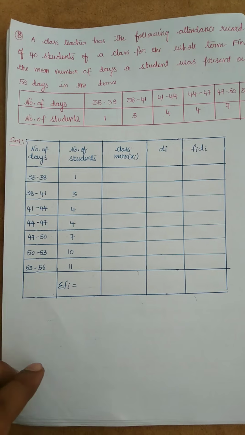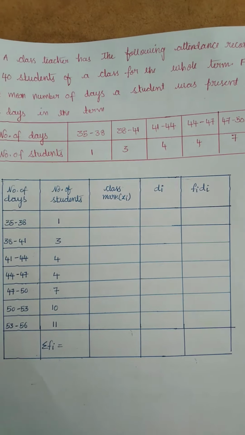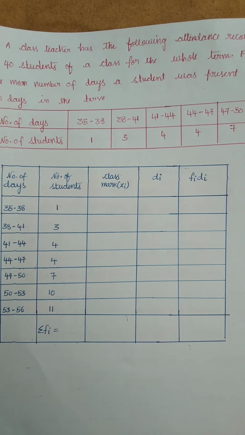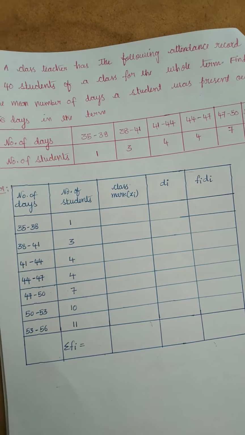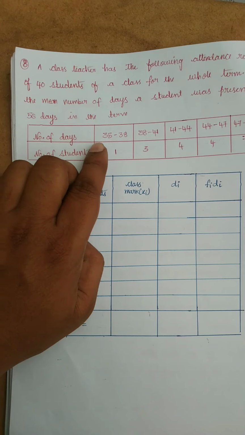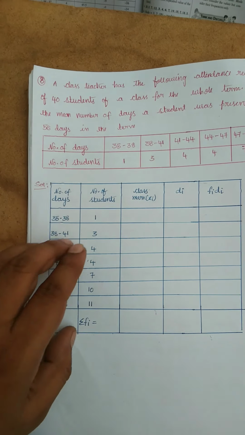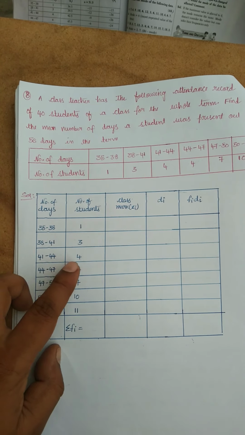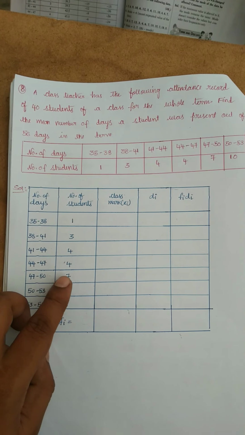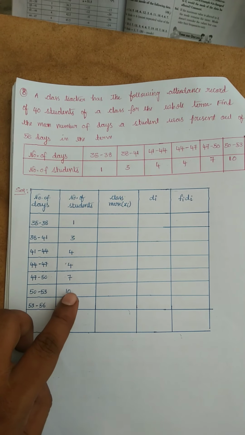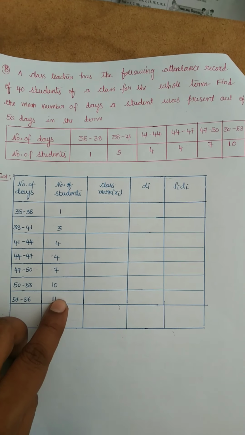Now coming to the eighth question. A class teacher has the following attendance record of 40 students of a class for the whole term. Find the mean number of days a student was present out of 56 days in the term. Number of days 35 to 38, number of students 1; 38 to 41, 3; 41 to 44, 4; 44 to 47, 4; 47 to 50, 7; 50 to 53, 10; and 53 to 56, number of students are 11.